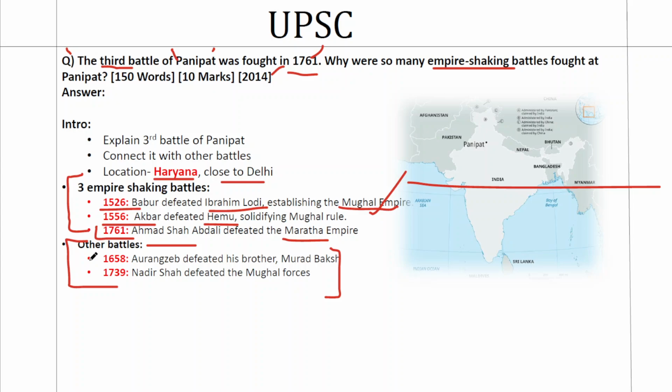Then there are numerous other battles as well. We can give it as a flowchart maybe, if you don't have space, as it's a 10 marker. In 1658, Aurangzeb defeated his brother Murad Baksh. This was the internal battle between Mughal princes, and it solidified Aurangzeb's claim to the throne. Finally, in 1739, Nadir Shah defeated the Mughal forces. There were two major invasions, the first by Nadir Shah and the second by Ahmad Shah. They completed the devastation of the Mughals in the 18th century. So that was also fought in Panipat.